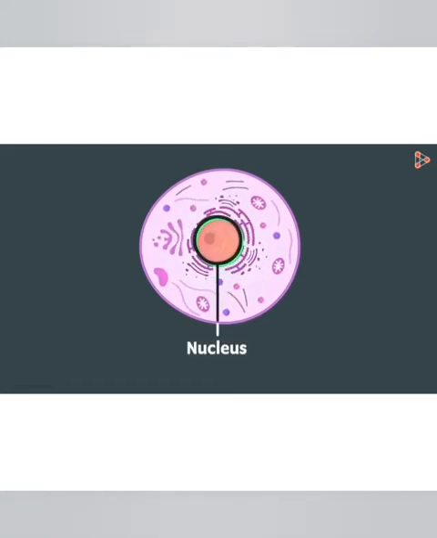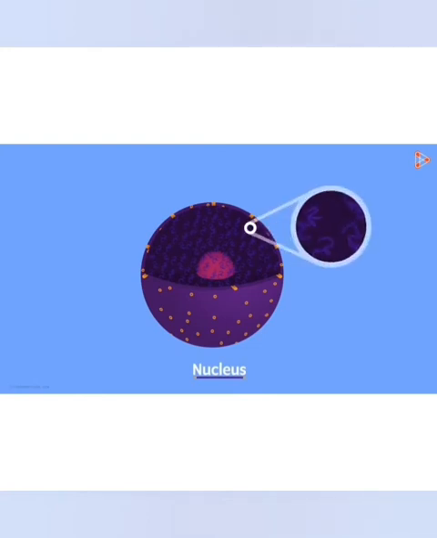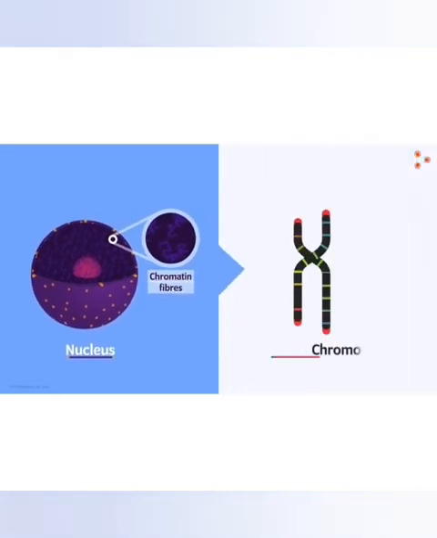Let's see. Nucleus contains the genetic material. Now what do you mean by genetic material? If we zoom the picture of nucleus, you can see a tangled mass of thread-like structures, which is called the chromatin fibers. This chromatin fiber present within the nucleus is very important for controlling the functional activities of other cell organelles. These chromatin fibers become thick and condensed during the process of cell division, and form chromosome.